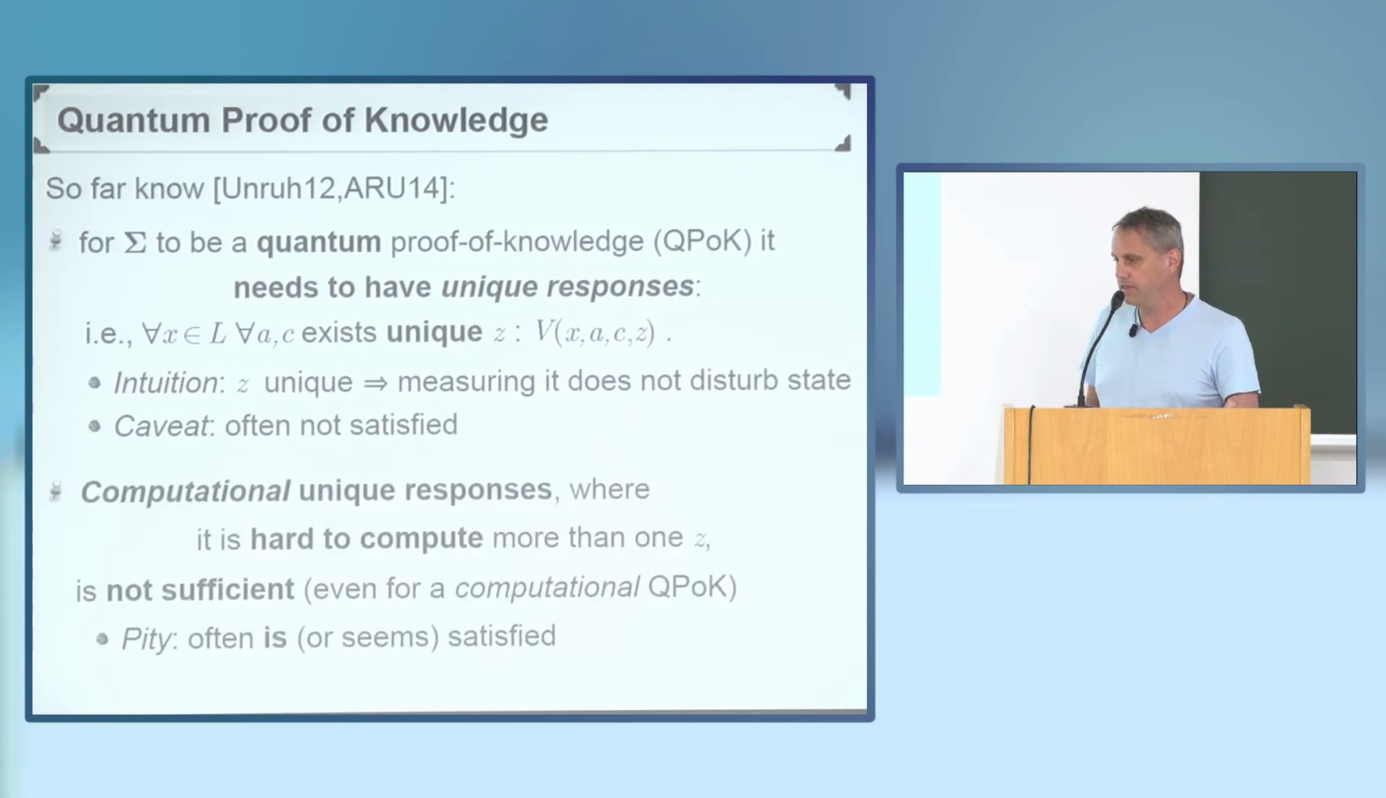In particular, for the languages that we care about in the context of post-quantum crypto, this property is usually not satisfied. On the other hand, if we think of a computational version of this property, where we only require it to be computationally hard to come up with two responses for any given first message and challenge, it is known that in general, this property is not good enough to conclude the protocol to be a quantum proof of knowledge, even if we would be happy to settle with a computational version.